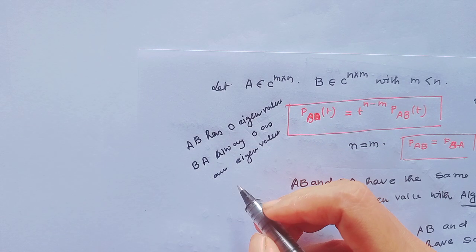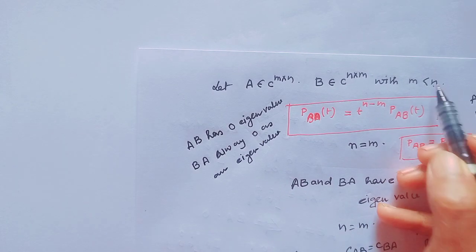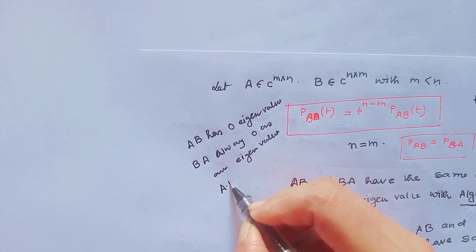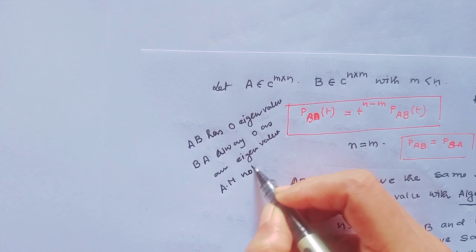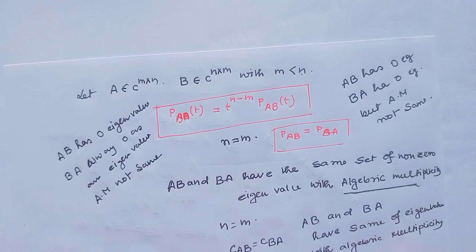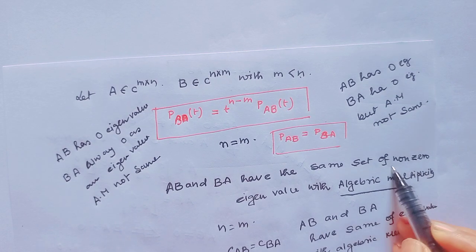But since M less than N, their algebraic multiplicity here is not same. Here algebraic multiplicity is only same for non-zero eigenvalue.